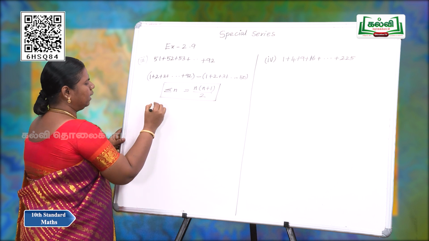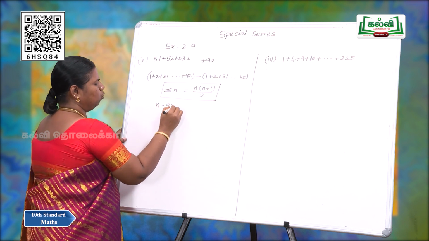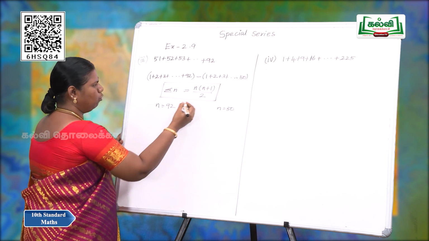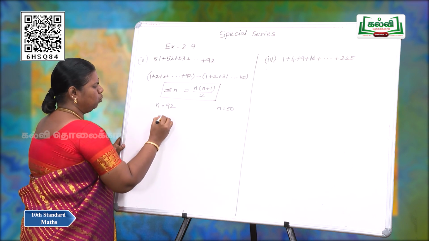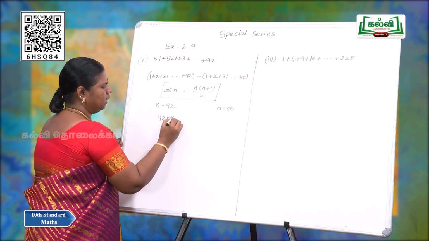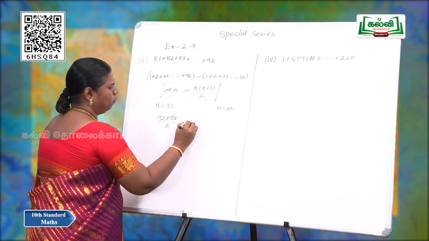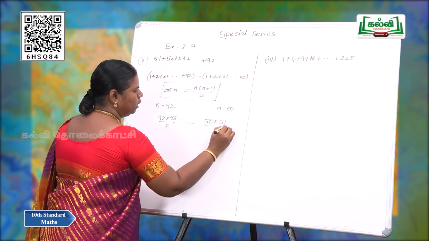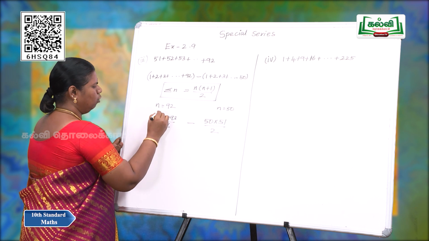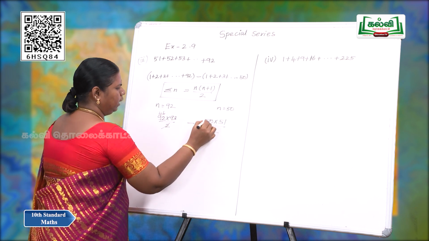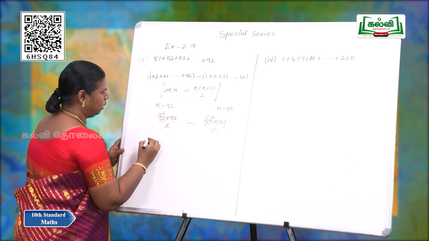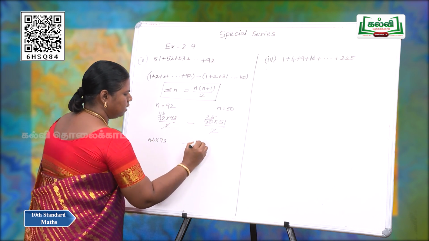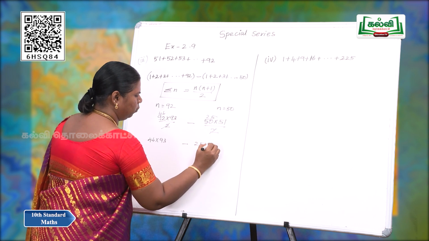In the first bracket, n is equal to 92. For the second one, n is equal to 50. Apply it in the formula. n is 92, the next number is 93, by 2, minus 50, the next number is 51, by 2. On cancelling, we get 46 and 25. Multiply the numbers: 46 into 93 minus 25 into 51.